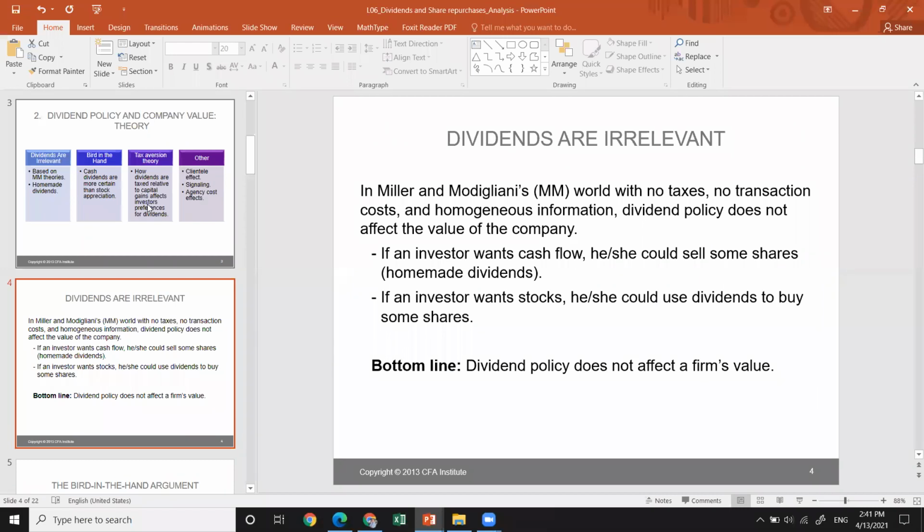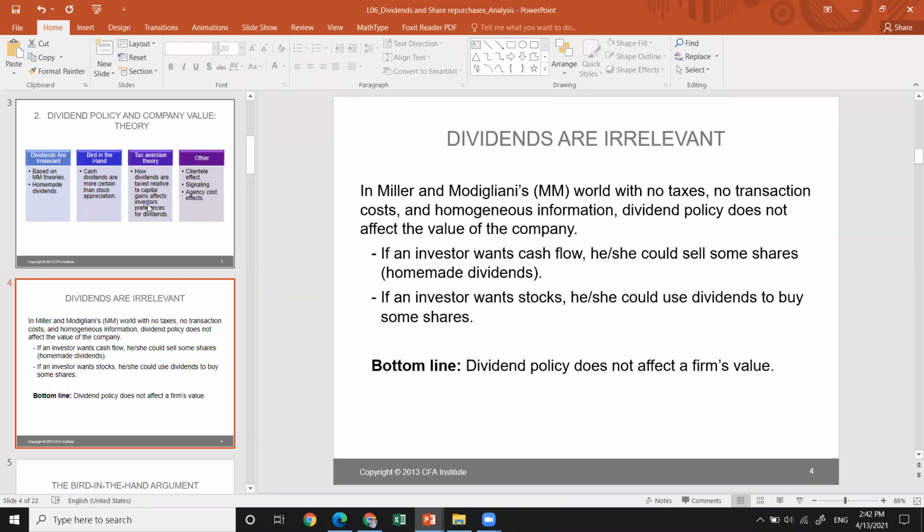Talking about the dividends are irrelevant theory, in accordance with Miller and Modigliani's proposition, in a world with no taxes, no transaction costs, and homogeneous information, dividend policy actually does not impact the value of the company. For example, if an investor would like to have cash flow, he or she could sell some shares, creating homemade dividends. This does not affect the value of the company, or any transaction that may take place within this range.